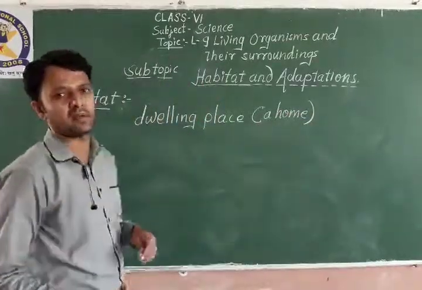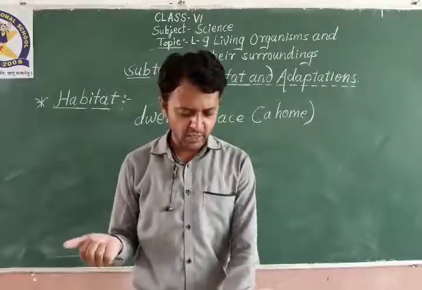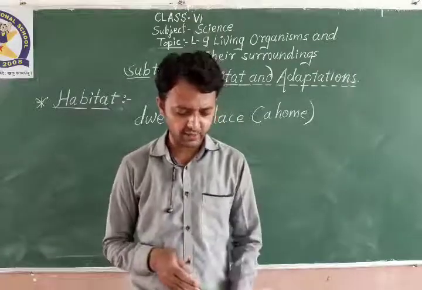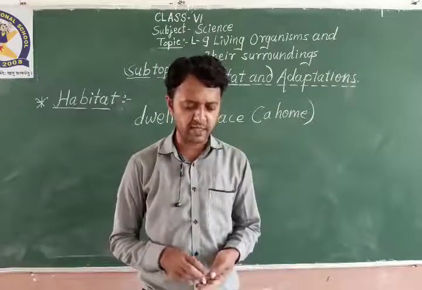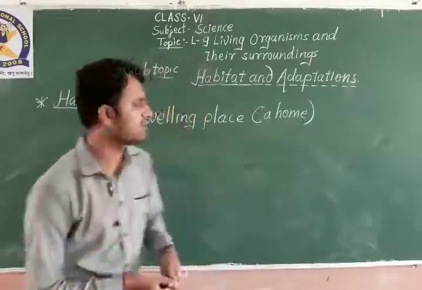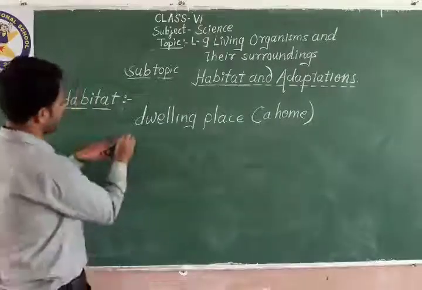Our home is our habitat. So, dwelling place, a home is called the habitat. Several kinds of plants and animals may share the same habitats. Habitat means the place where animals live. Or we can else define it in a simple way.